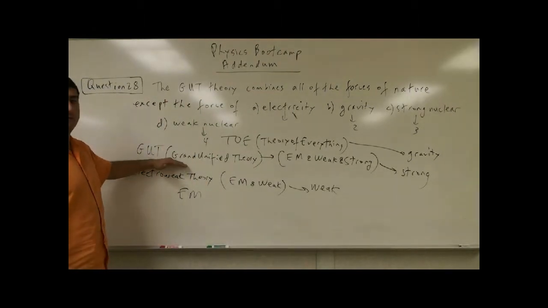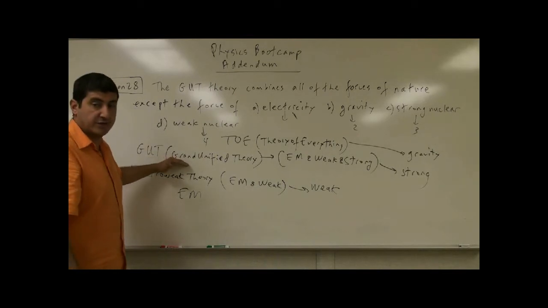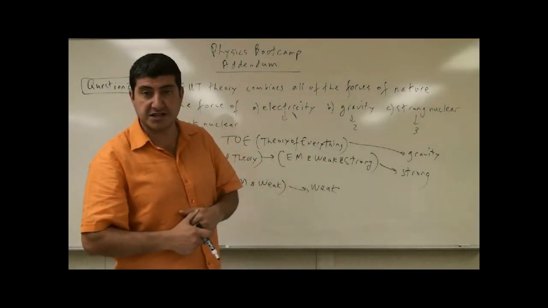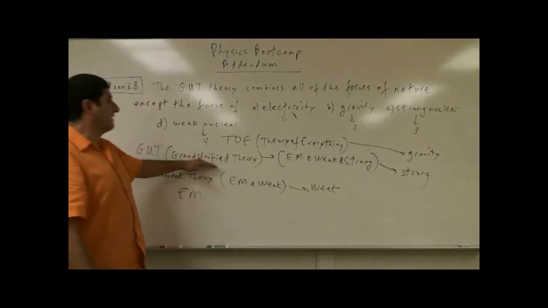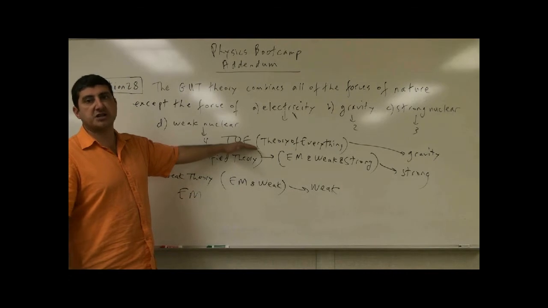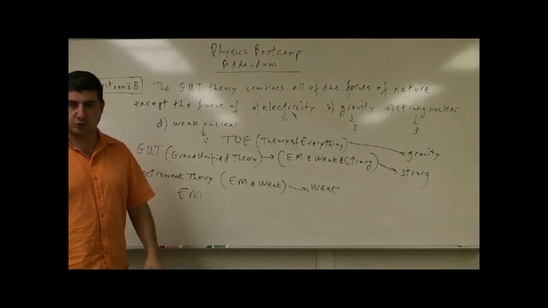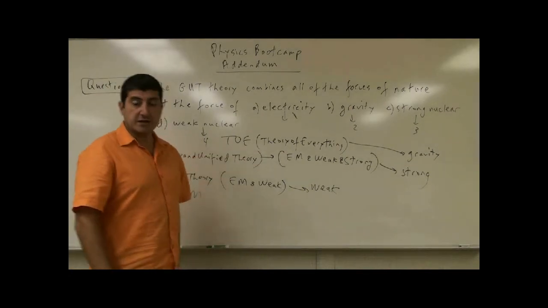The next thing that we want to do is get to the energies of the GUT force, the grand unified theory, and discover particles that exist at those energies, and then eventually get to the energies of the original Big Bang, which are super energetic.